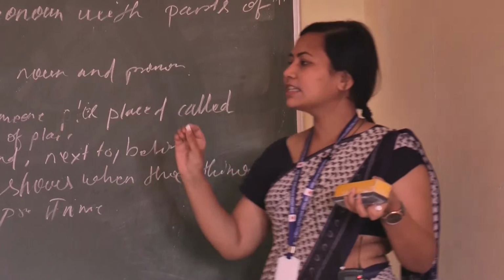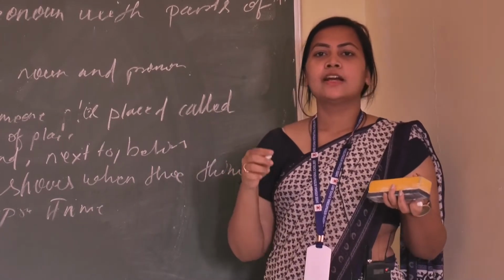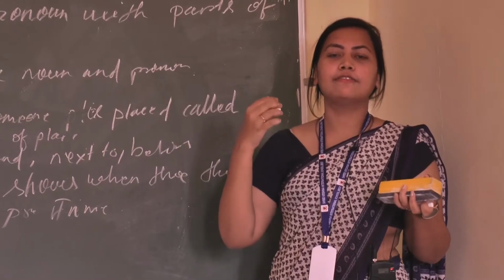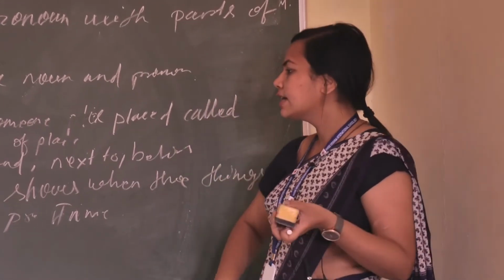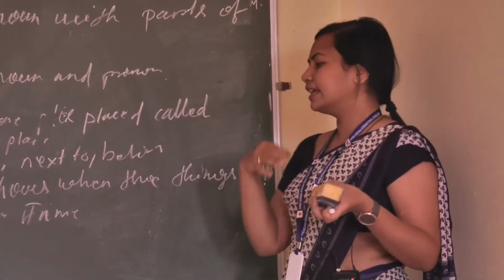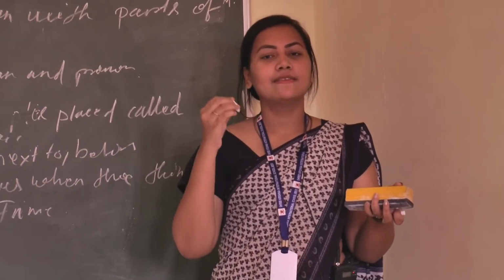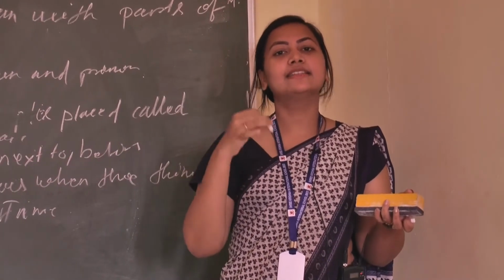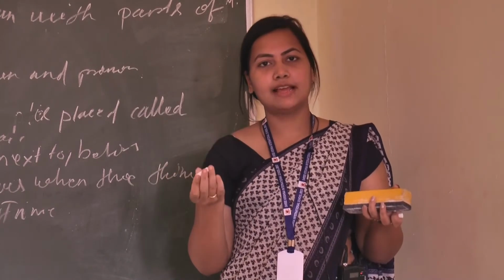The next one is preposition of time. It tells about time, the relationship of time between the noun or pronoun and the other parts of the sentence. The preposition that shows when things happen is called a preposition of time.